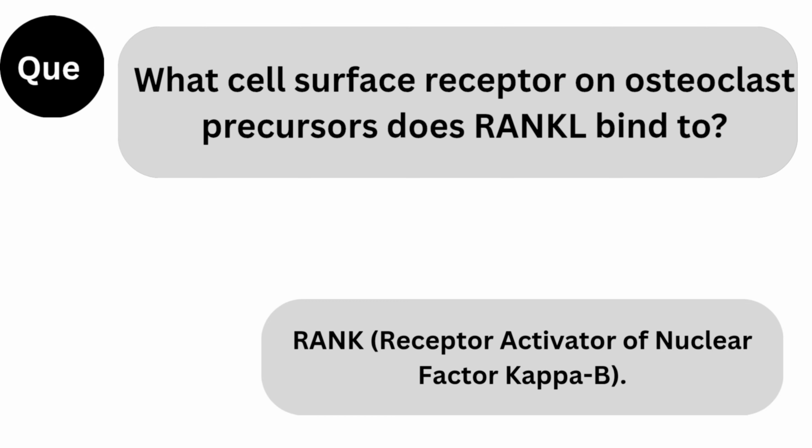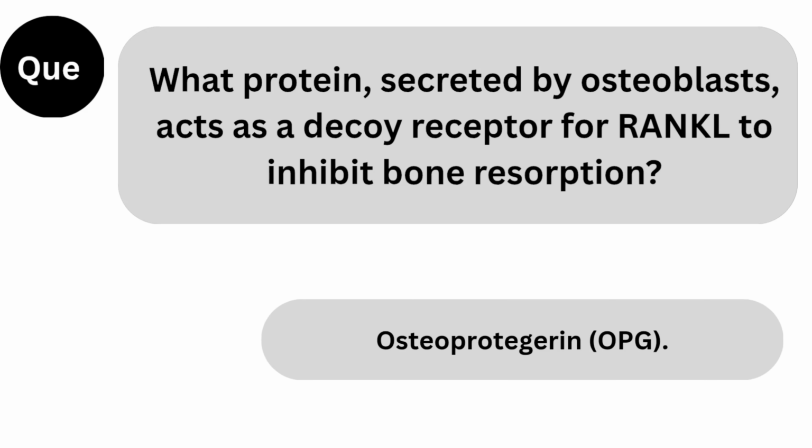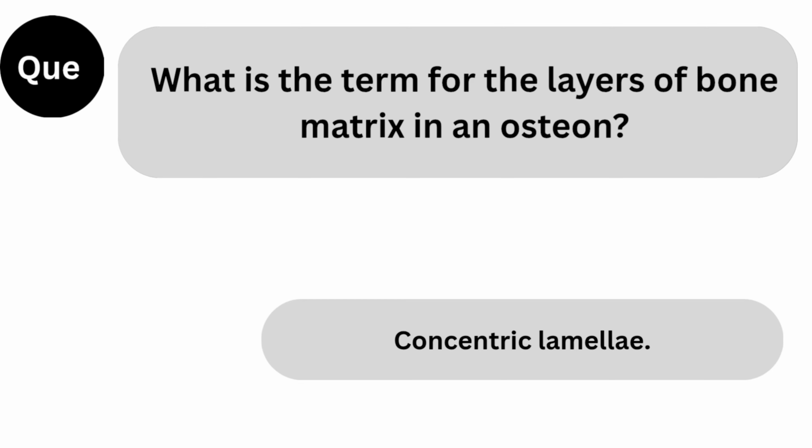Question. What cell surface receptor on osteoclast precursors does RANKL bind to? Answer: RANK, receptor activator of nuclear factor kappa B. Next question. What protein, secreted by osteoblasts, acts as a decoy receptor for RANKL to inhibit bone resorption? Answer: osteoprotegerin, OPG.